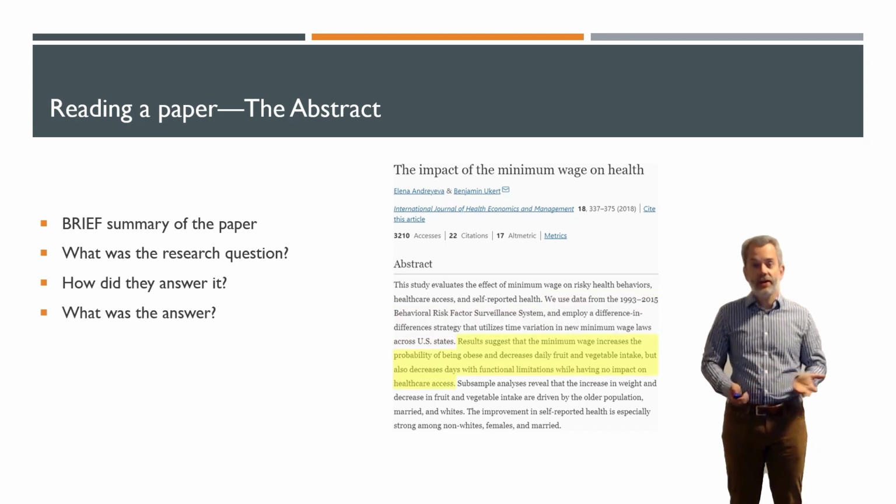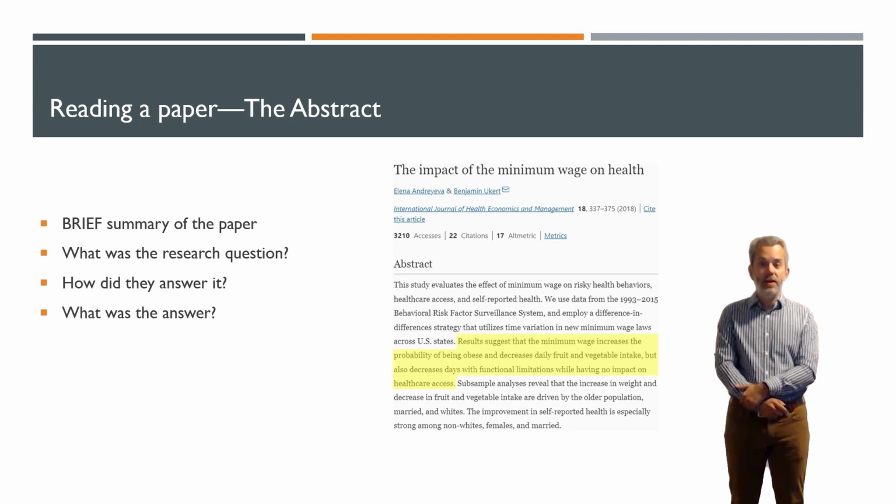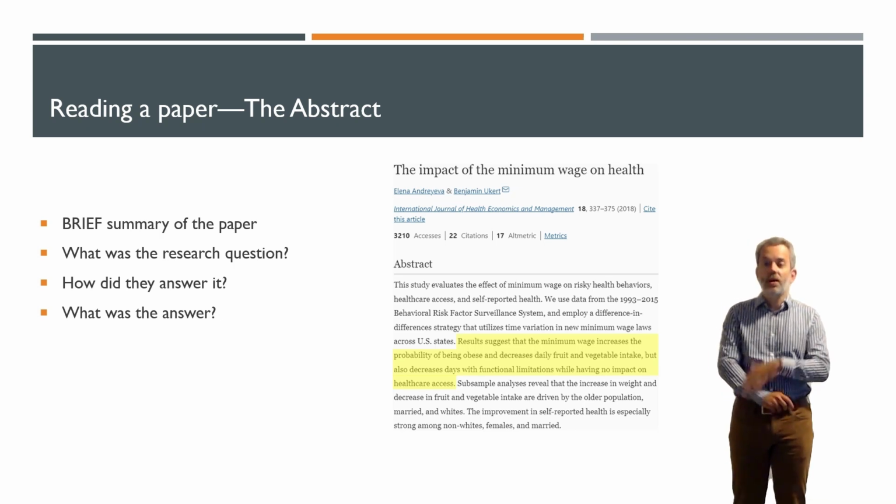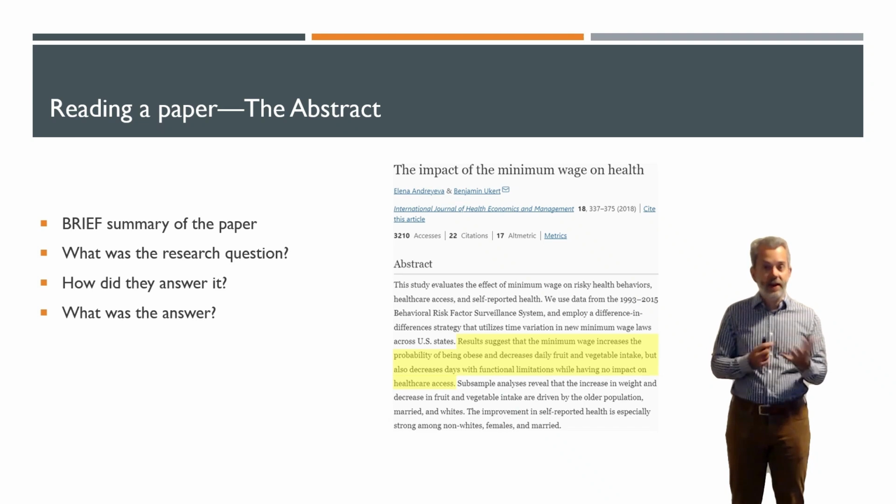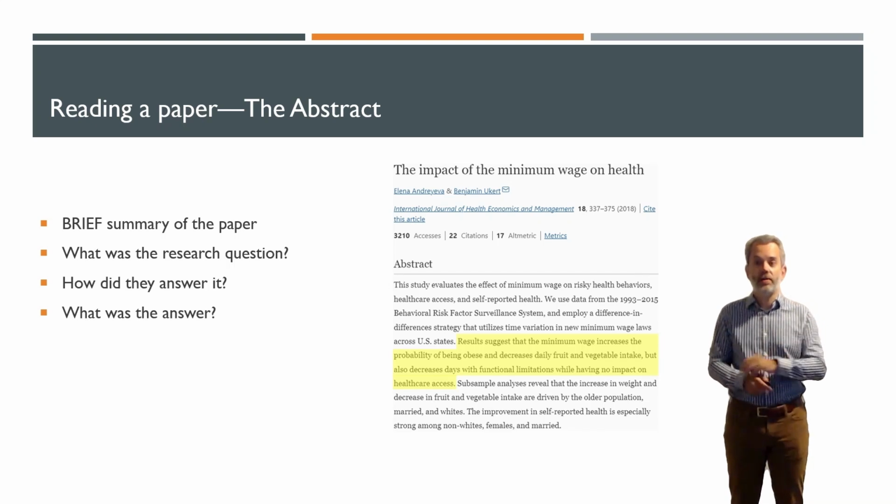So what did they find? What was their answer? Results suggest that the minimum wage increases the probability of being obese and decreases daily fruit and vegetable intake, but also decreases daily functional limitations. So this is telling us that there is in fact an effect of the minimum wage on a handful of outcomes. As we look at the paper itself, we'll see that they actually explored a number of other outcomes as well.